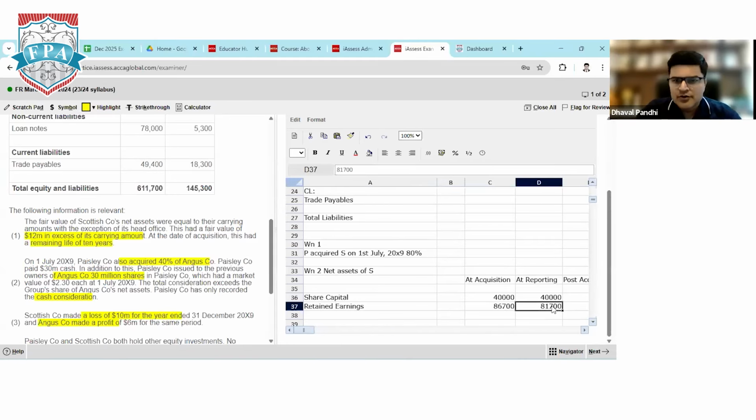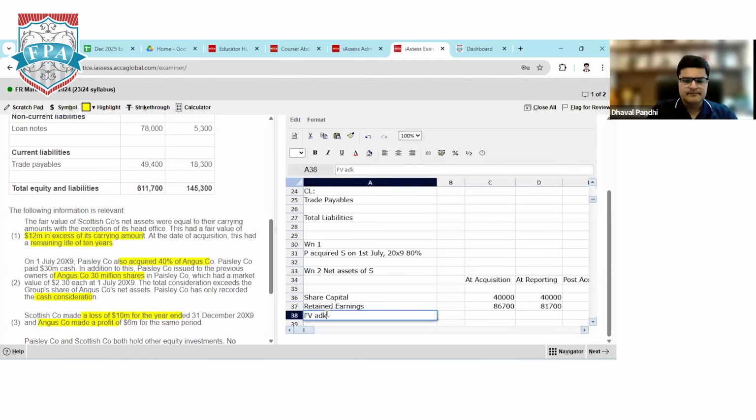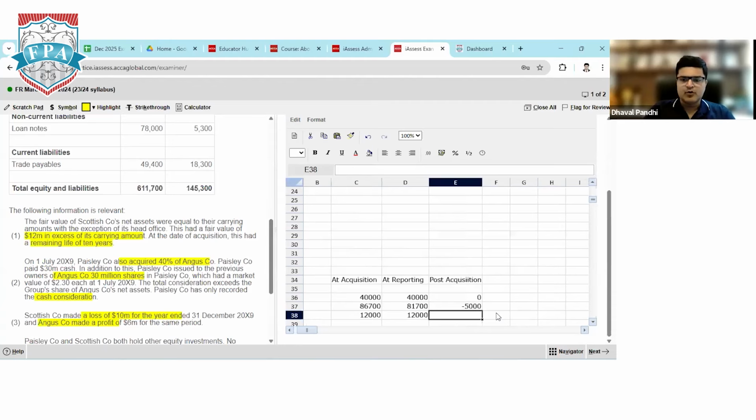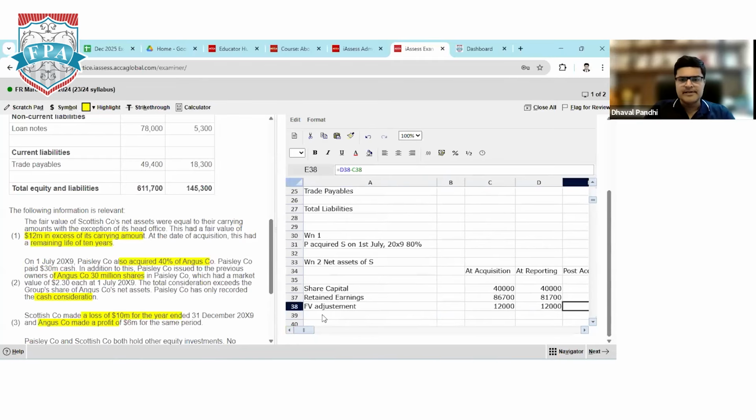Sure. Once this part is done, I can take fair value adjustment. We got a fair value adjustment, $12 million. So on the date of acquisition, it is 12,000. Same figure would be appearing on reporting as well. So post acquisition will be reporting balance minus the acquisition. The balance is 0. But on this, there is a fair value depreciation.